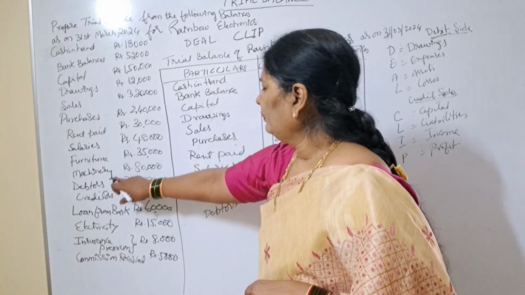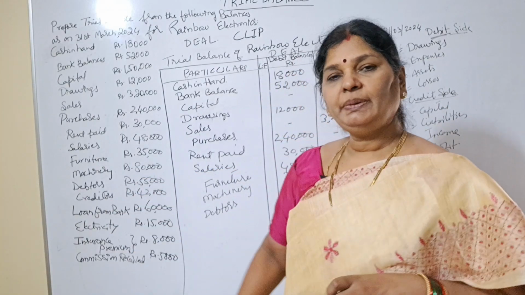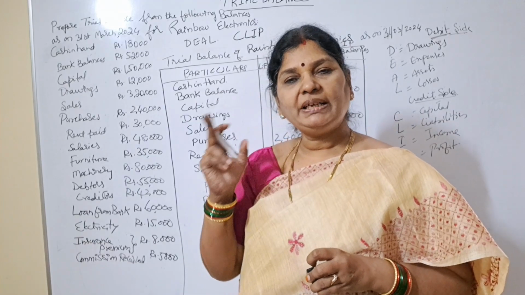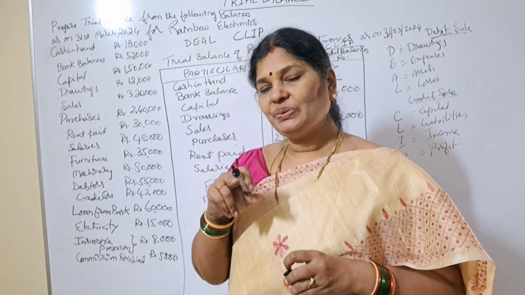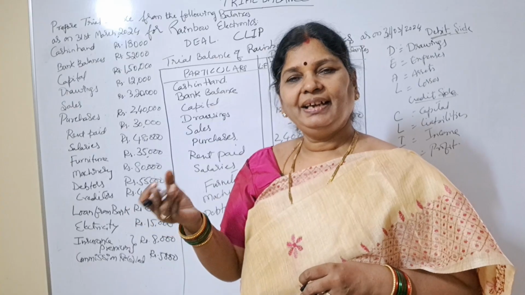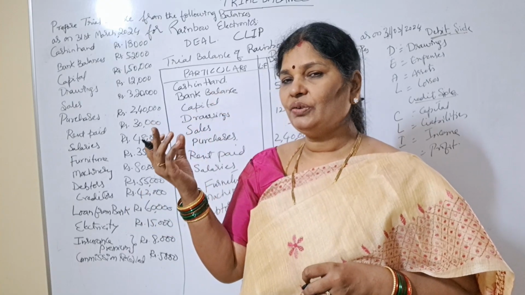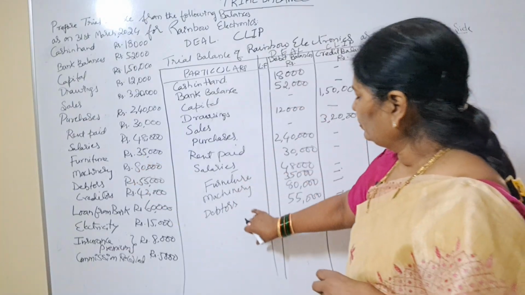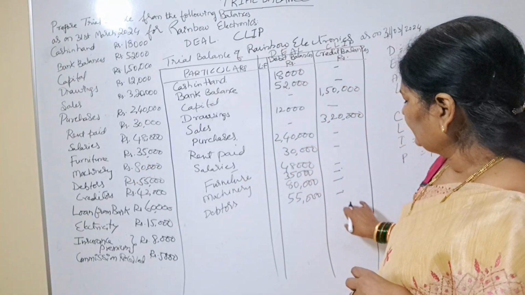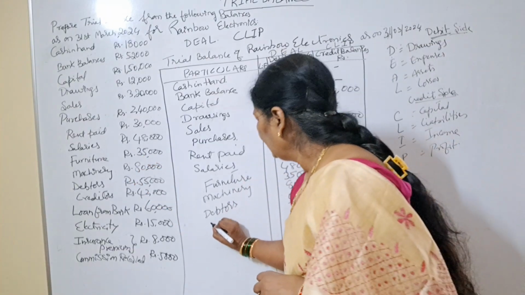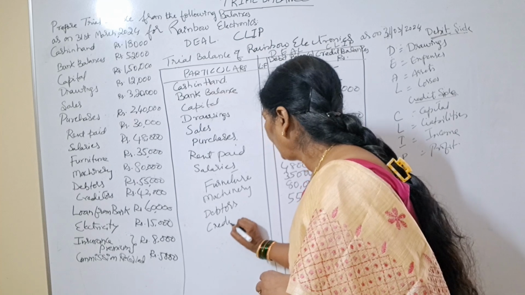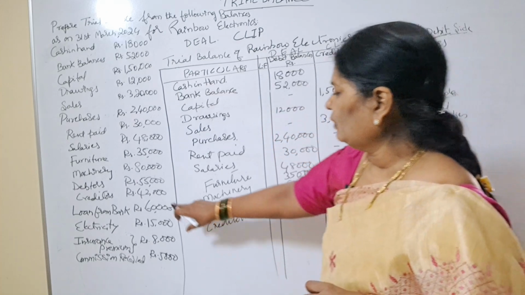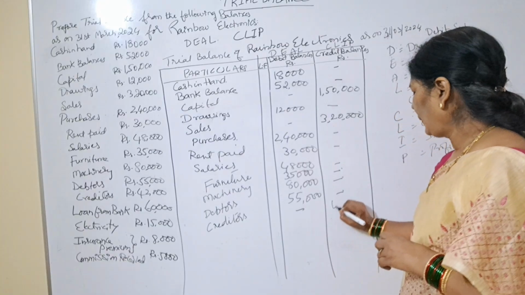Next, creditors. Creditors means our liability. In the previous video's problem, we purchased goods from Raju. Raju was our creditor. At the same time, we sold on credit to Ram. Ram was our debtor. Debtors we should write in the debit column and creditors in the credit column. Creditors. What is the creditors amount? 42,000.